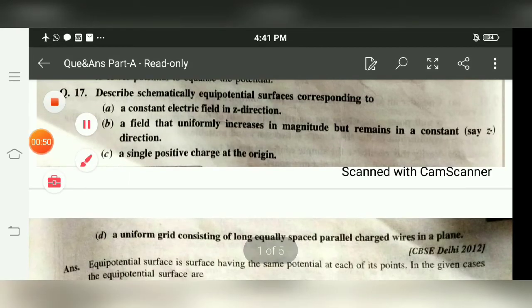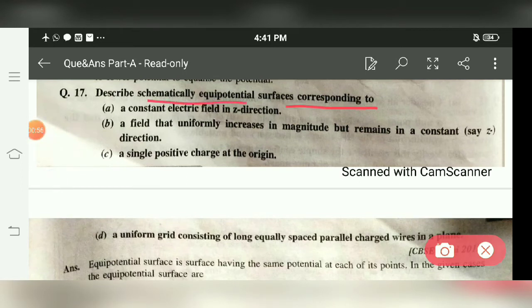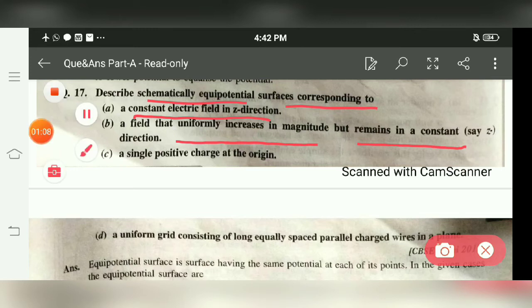Next is, draw schematically the equipotential surface corresponding to a constant electric field in z direction, a field that uniformly increases in magnitude but remains constant in direction, say z direction, and third one is a single positive charge.